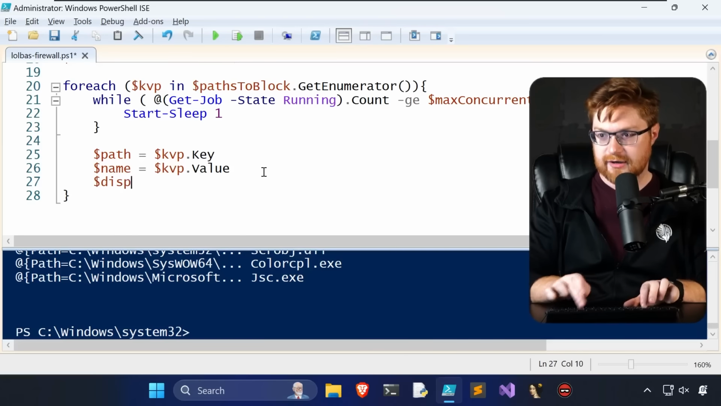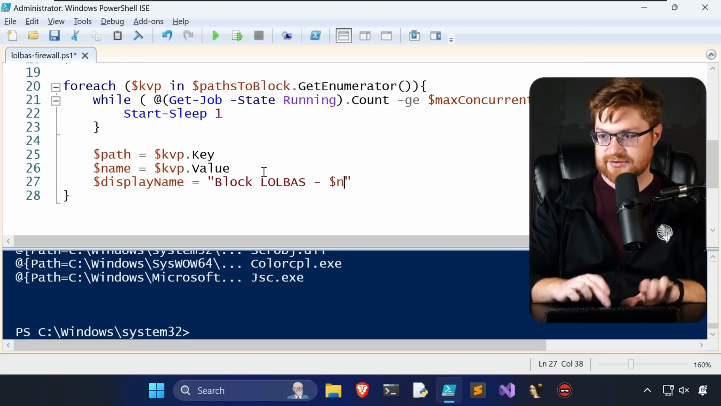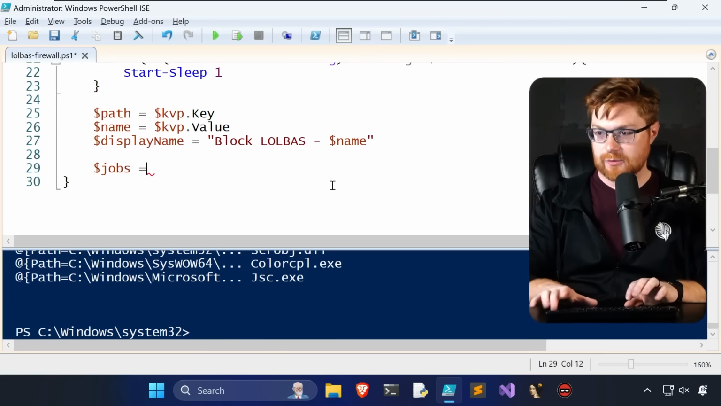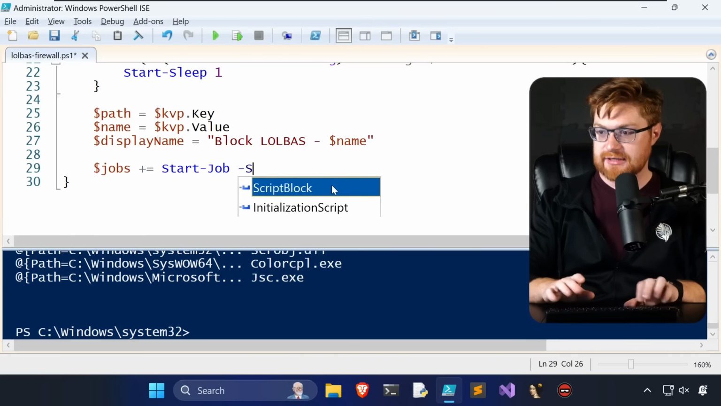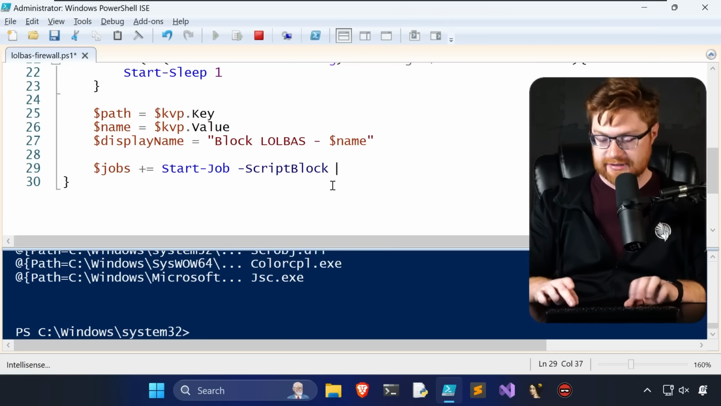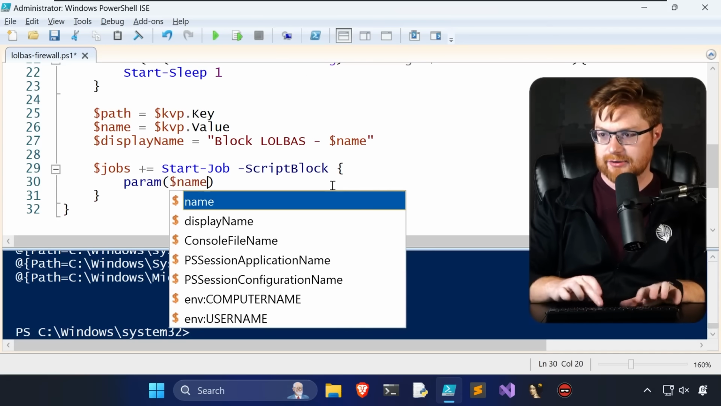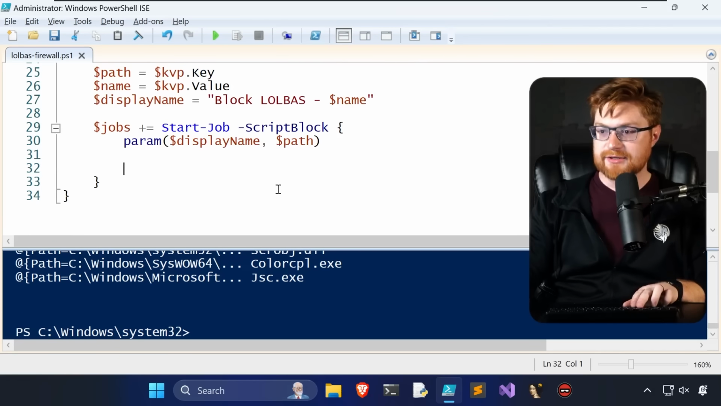Yeah. So now our display name can be actually what it should be. Block LOLBAS given the name. Now we actually add to the jobs that we will run. So jobs plus equals a start job given a script block where we can define the code that we want to run here. This is where we'll do the firewall work. And I think we need a parameter here given the name and path. Actually, display name is probably what we'll end up passing through to that. Now we can do the firewall work, right?